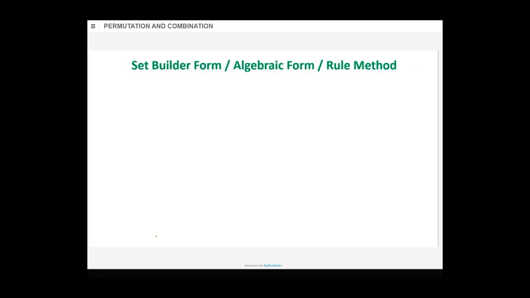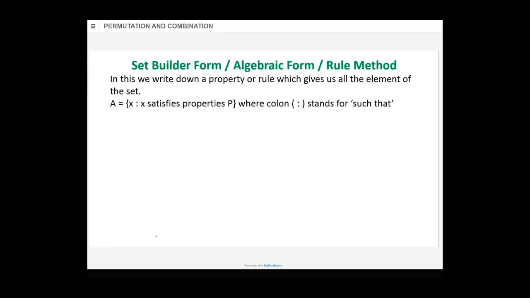Now here, we write down the property or a rule which gives us all the elements of the set. We don't write the elements of the set; what we do is write the property. For example, A is the name of the set, in curly brackets because it is a set, X, then the colon sign, which you have to read as "such that". X such that X satisfies properties of P. Here we'll write some formula.